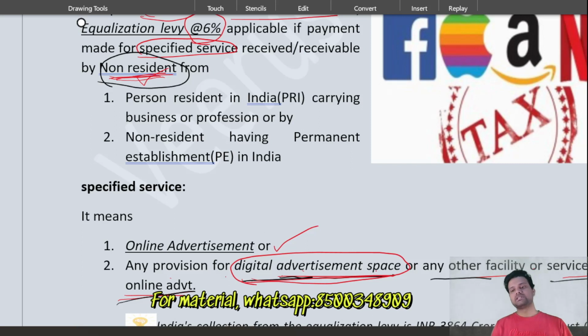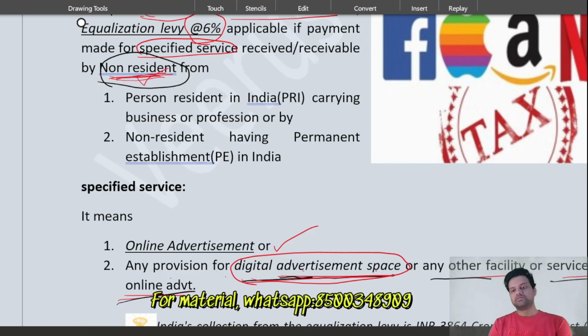If the non-resident has a fixed place of business in India, as I cited here, then he can be treated as an Indian only, and the provisions of the income tax law relating to TDS, maybe section 195 in some cases, will be applicable. Equalization levy is not applicable. So who is a non-resident for a company? A company registered outside India and doesn't have a permanent establishment in India. We can discuss this in detail in the double taxation avoidance agreement chapter as well as in non-resident taxation.